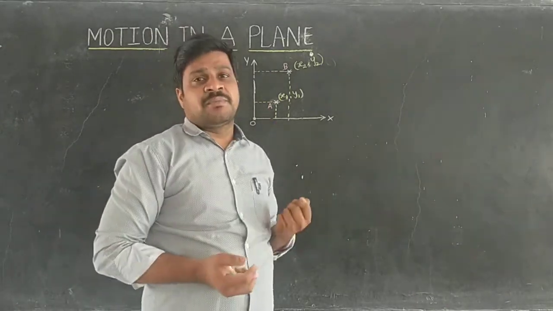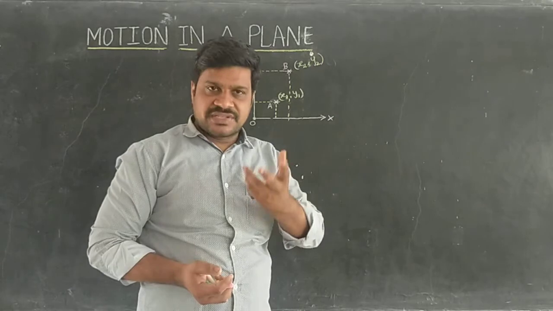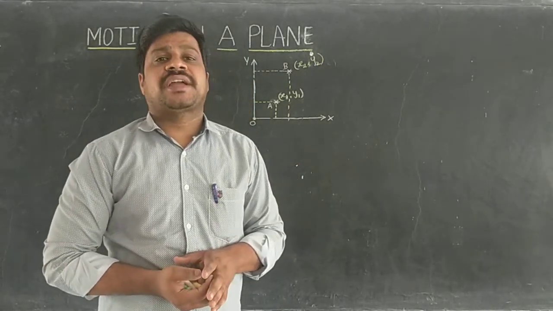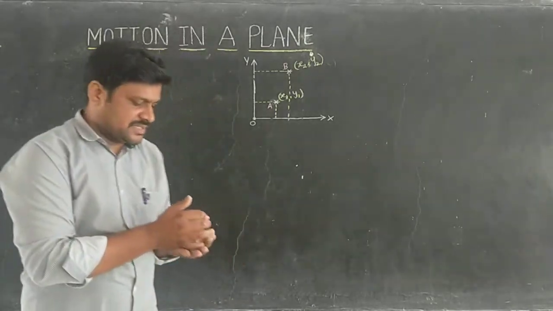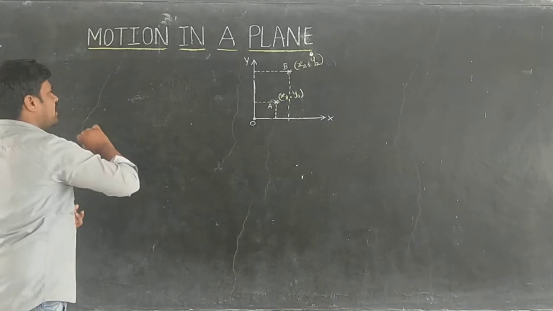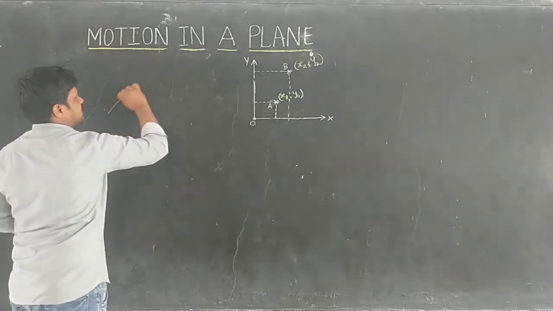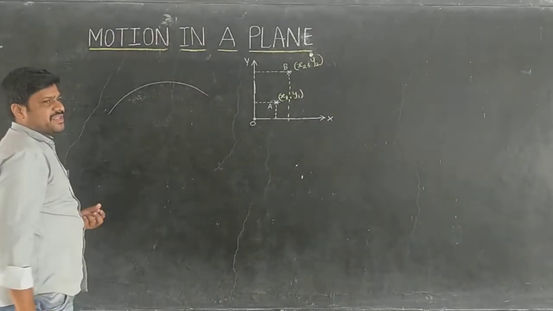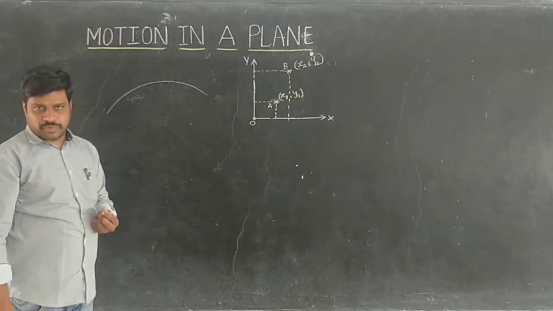Sir, is there any example for motion in a plane? Surely, one example I will give. What is that? Projectile motion. Projectile motion means any object is thrown like this, then the object is moving like this. Now this motion is said to be projectile motion.